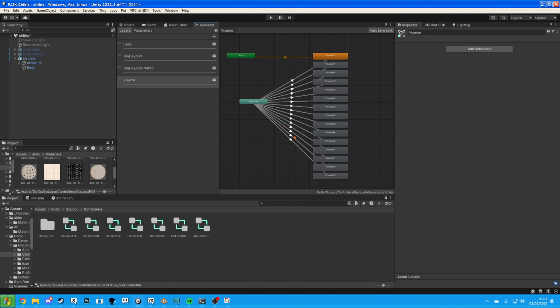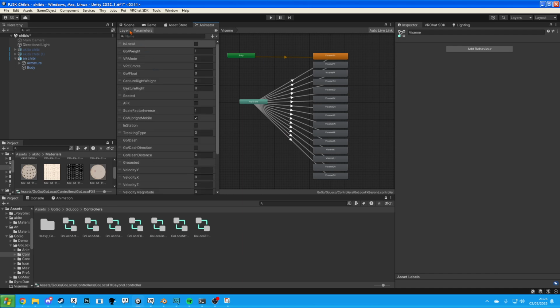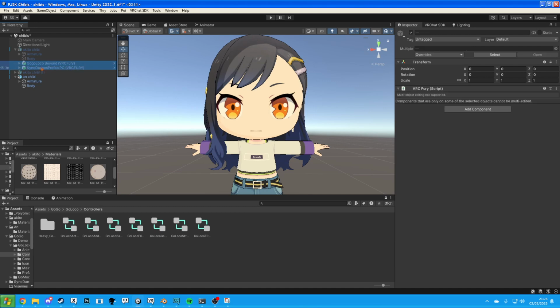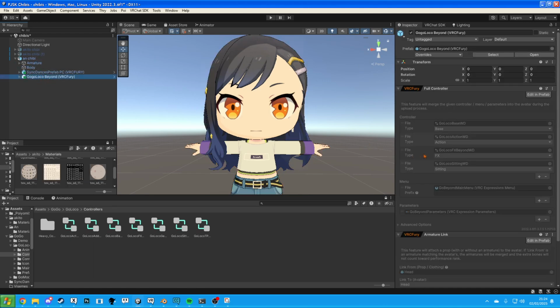So this is where mine differs quite a bit. I've also got the parameter like at the bottom. So when I go here, I'm going to take Go Local and Sync Dances, and I'll put these on, because when I add Go Local, because of VRC Fury, it overwrites everything.